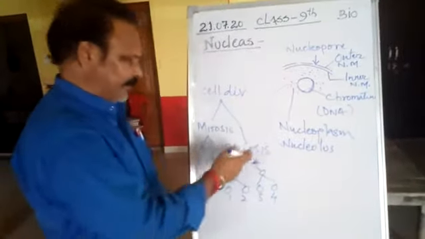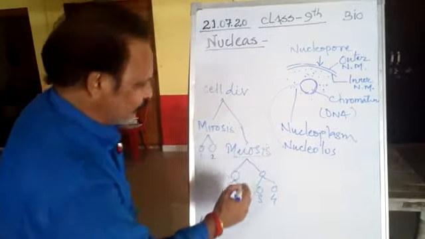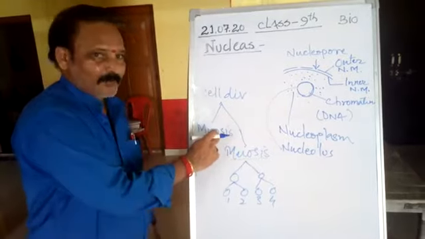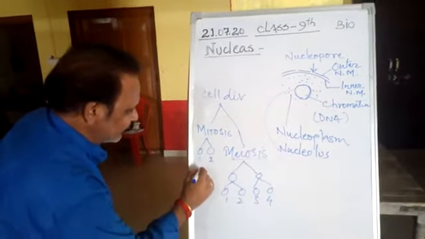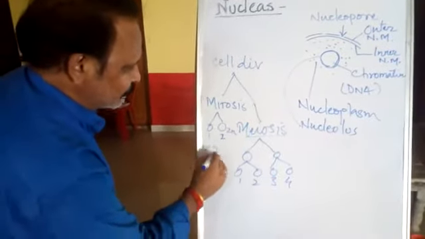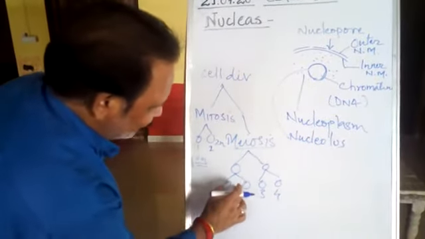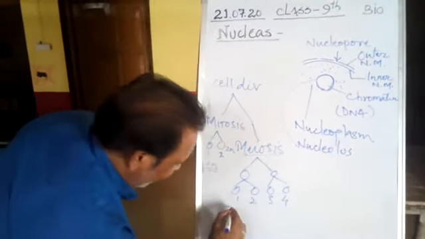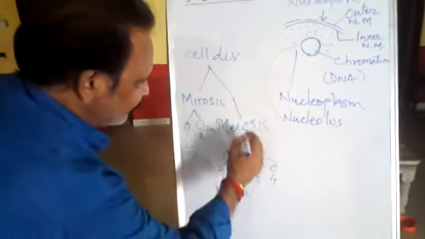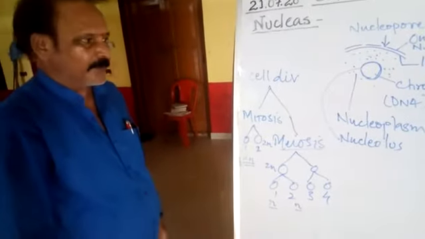One more thing, the basic difference between mitosis and meiosis is the number of chromosomes present in daughter nuclei. In mitosis they are the same, that is 2n. Here the number of chromosomes is 2n, here also 2n. But as a result of meiosis, the number of chromosomes present in daughter nuclei is half, that is n. Here they were 2n and here they become n. Okay, this is the difference.